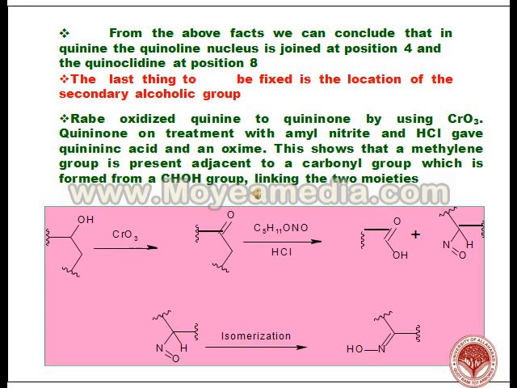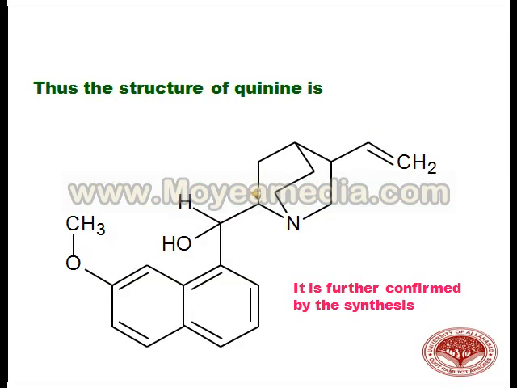So Rabe oxidized quinine to quininone by using chromium oxide. Quininone on treatment with amyl nitrite and HCl gave quininic acid and an oxime. This shows that a methylene group is present adjacent to the carbonyl group, which is formed from the CHOH group linking the two moieties. This is the final structure of quinine which we have been able to elucidate throughout the presentation,